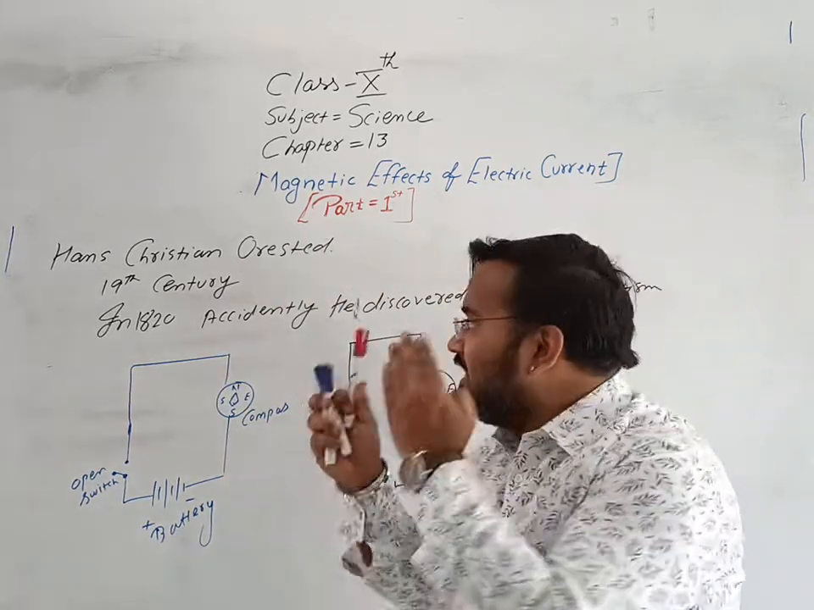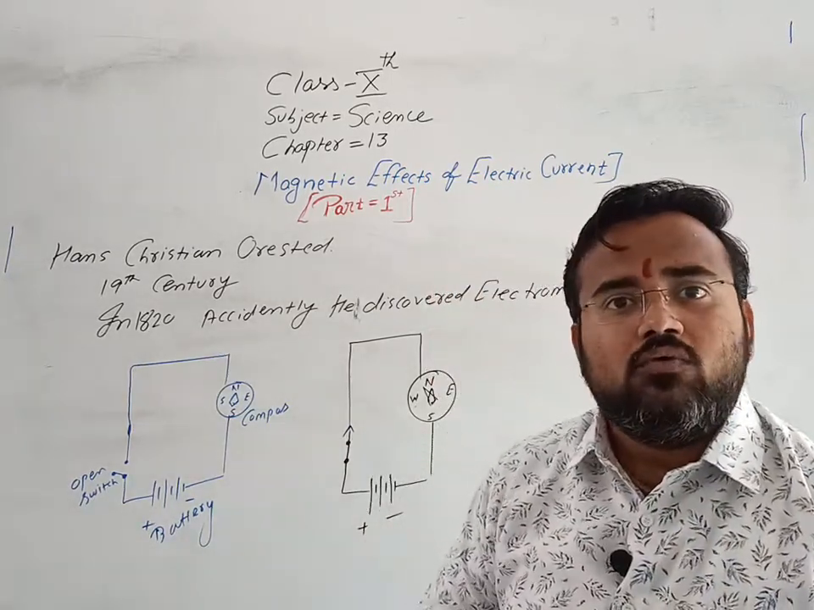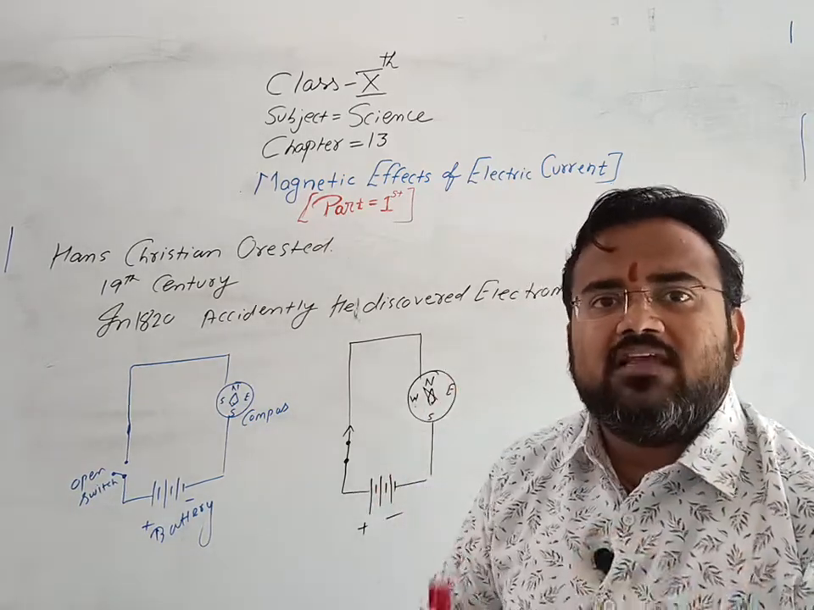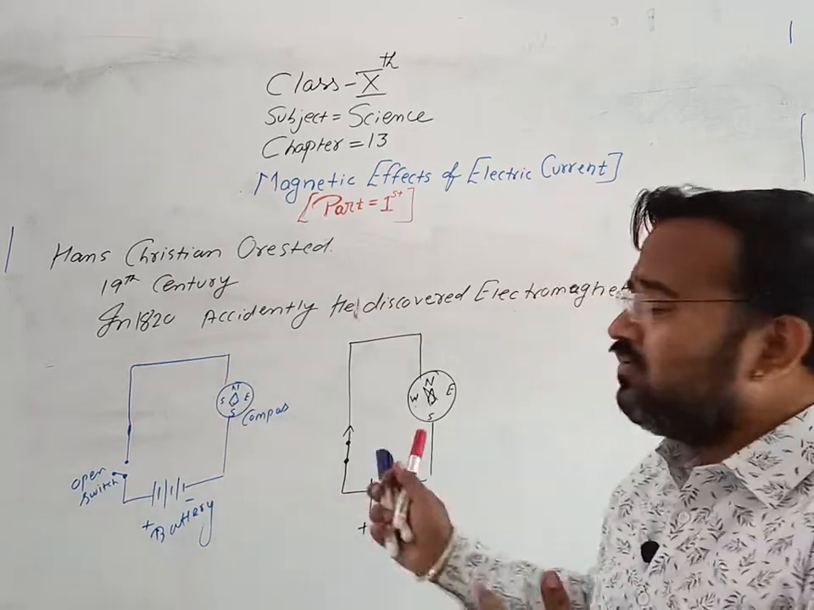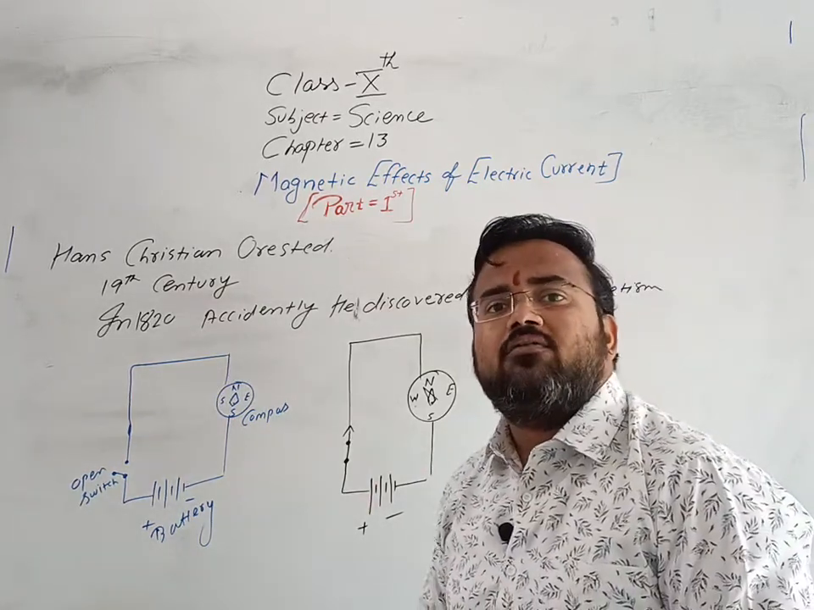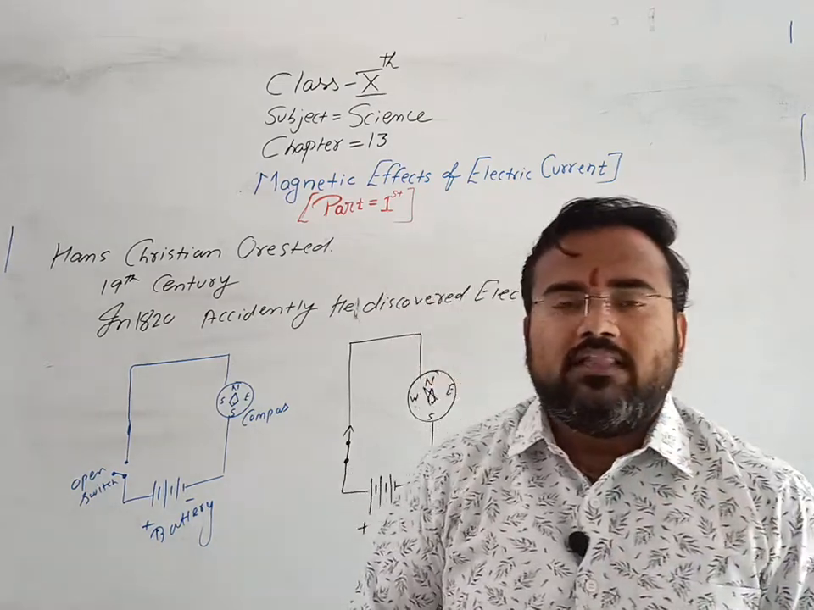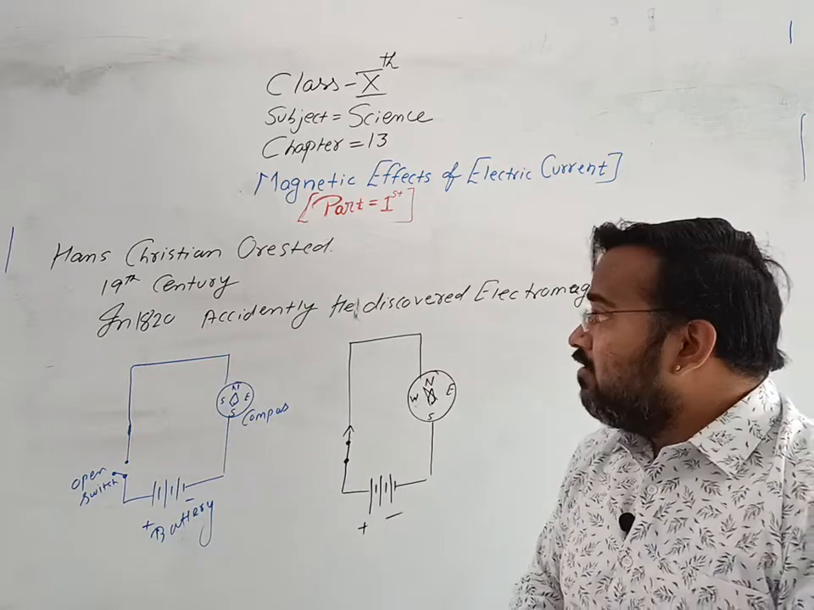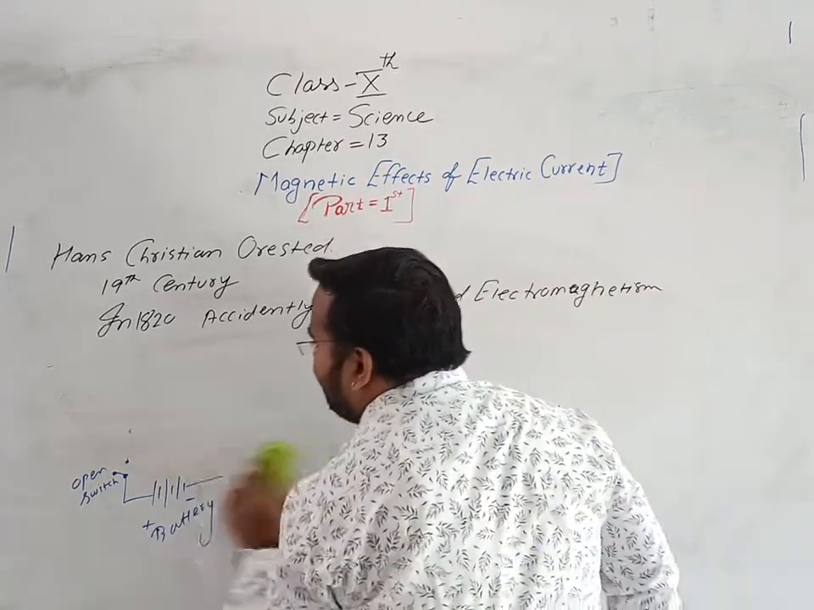And from 1820, electromagnetism came to be known, that some magnetic field is generated around the conductor. So this was the experiment of Oersted, by whom electromagnetism was discovered. Clear? Now the next part, we are going to see the bar magnet and its properties.